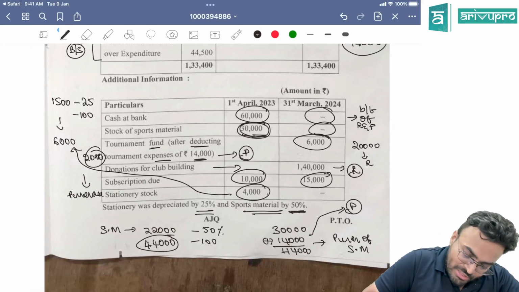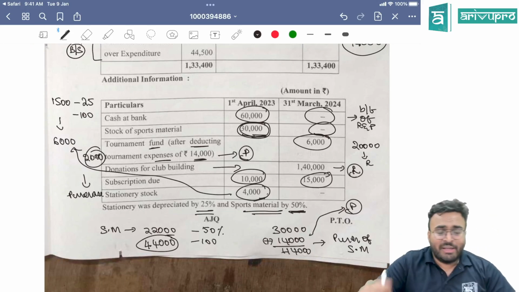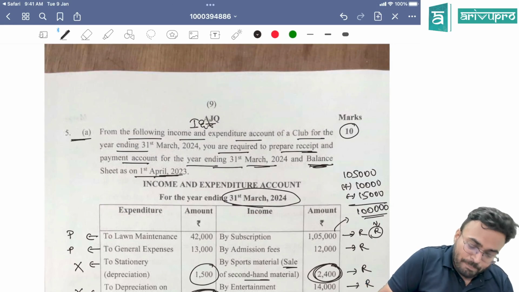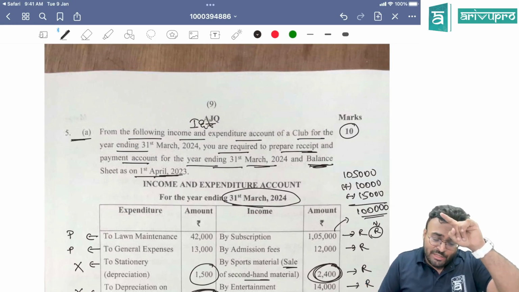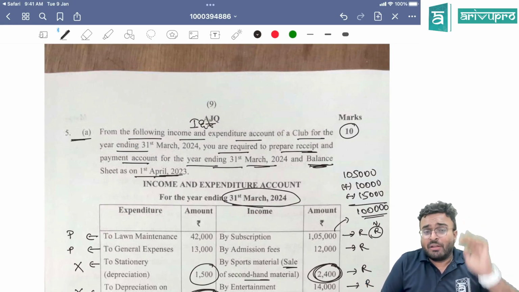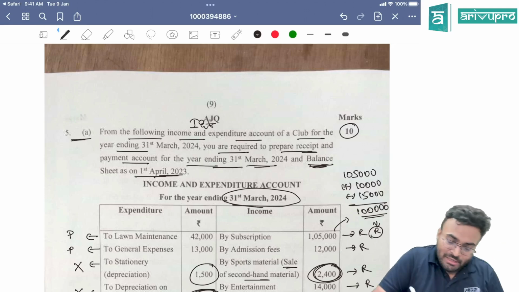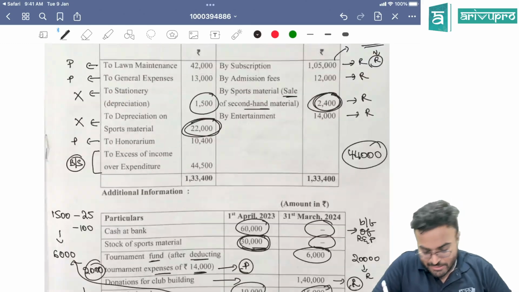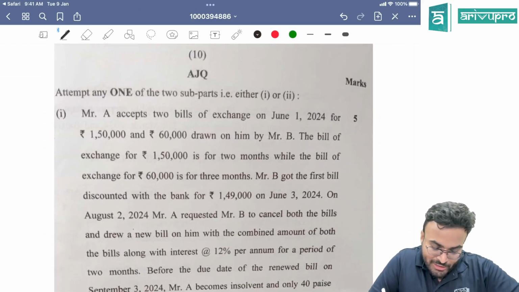Now, stationery stock 4,000, closing we have already calculated closing stock. Now what did they ask you? Balance sheet on 1st April. They didn't ask balance sheet on 31st March. They asked balance sheet on 1st April. Opening balance sheet they want, and they want you to prepare the receipt and payment account. 10 mark question. Clear guys? Yes. Let's go to the next one.